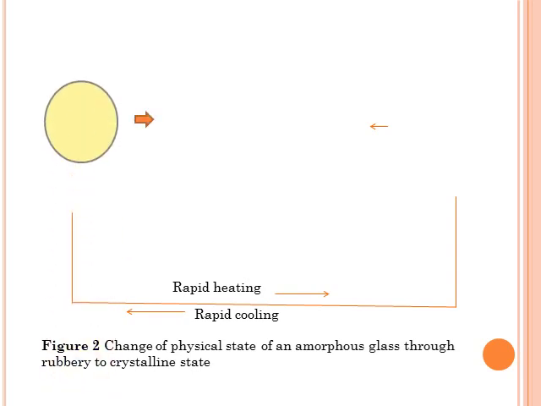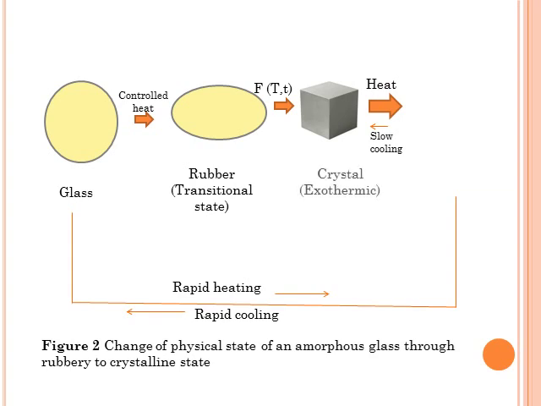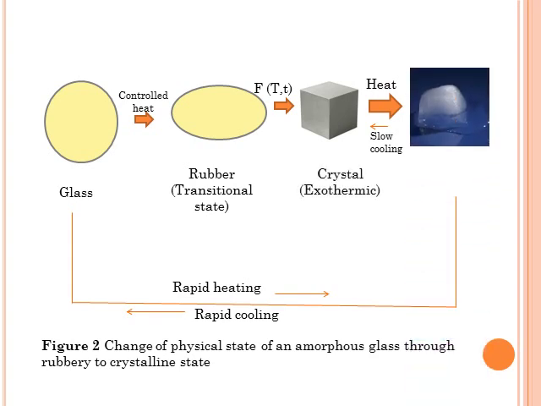This figure shows the change of physical state of an amorphous glass through rubbery to crystalline state. On rapid heating, the glass undergoes a few steps before it is melted by an endothermic process, while on rapid cooling, the process is vice versa.